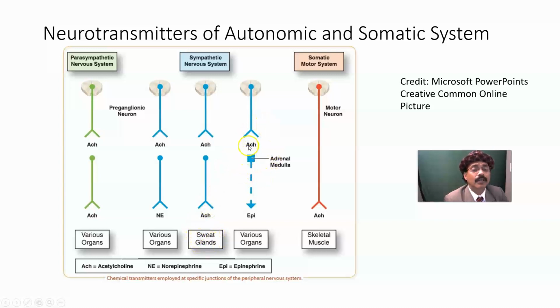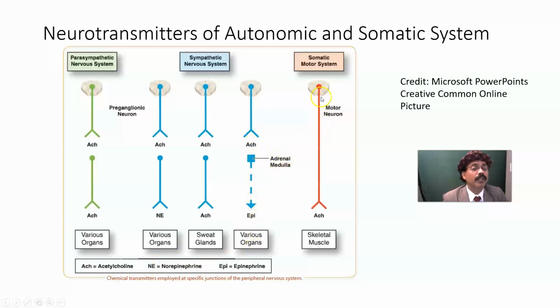We have the adrenal medulla, which may produce a tumor like pheochromocytoma. With this, we have a high level of ACh and epinephrine.